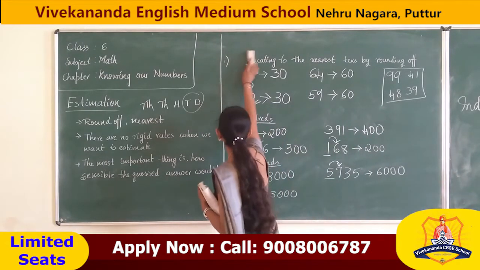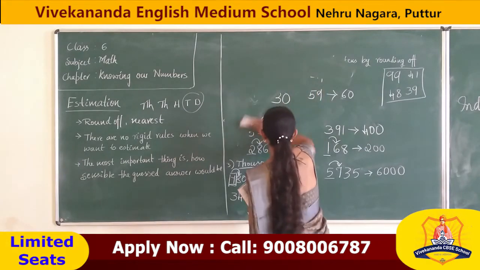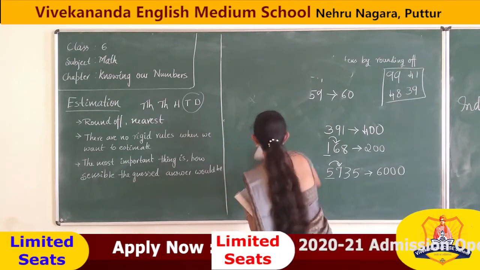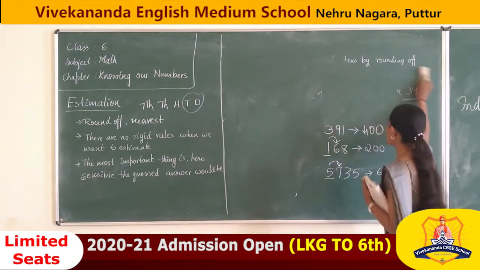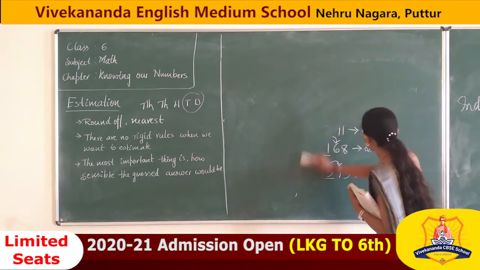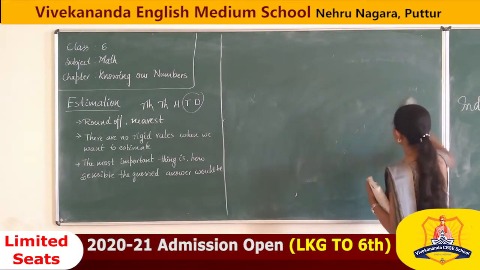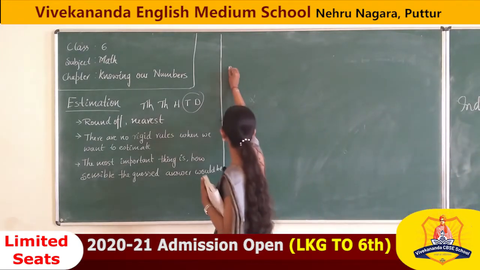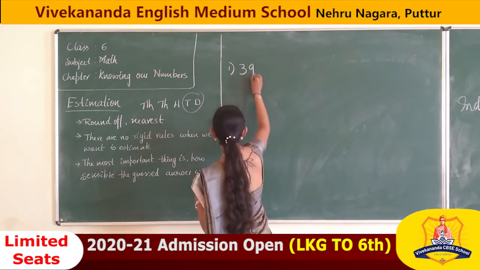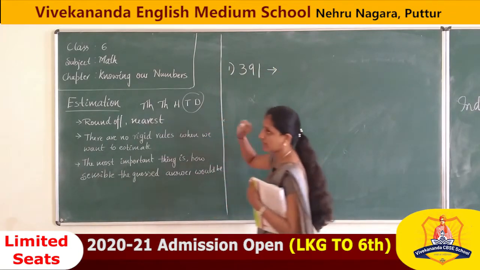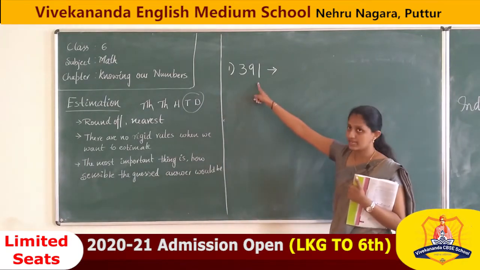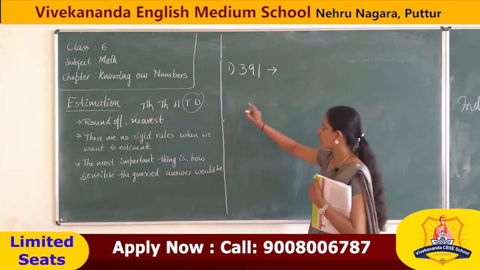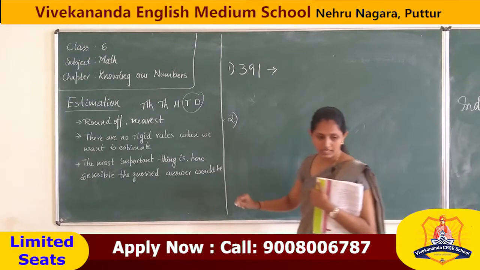Now, I will give some numbers. You have to estimate to the nearest 10, 100, and thousands. Okay? Now, 391. You have to estimate to the nearest 10 and the nearest 100.